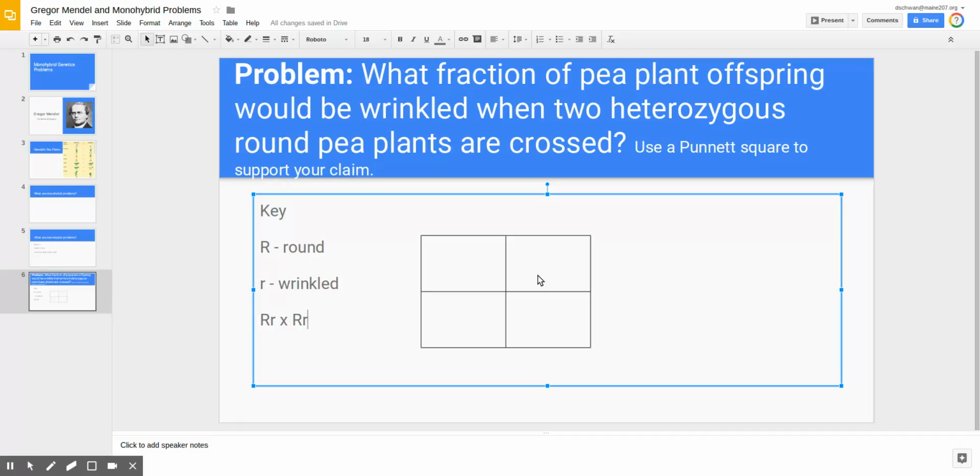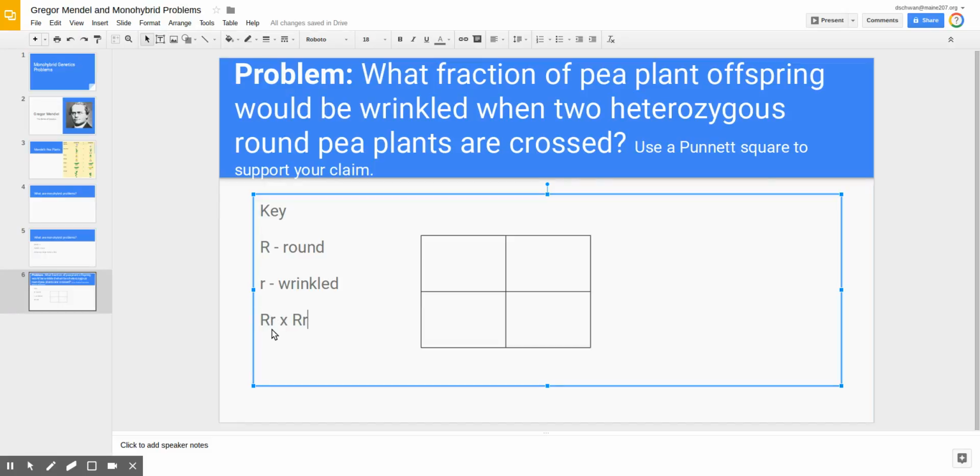What we have going on here is meiosis and fertilization and probability all coming together in one place. We purposely studied meiosis before studying genetics because you have to have an understanding of meiosis in order to really understand what these letters represent. Now, in studying meiosis, we know that organisms have pairs of chromosomes in their cells. Even a pea plant has pairs of chromosomes inside of its cells because it's the result of sexual fertilization, where two different cells came together, were fertilized, joined together, and combined their DNA to give an organism this genotype.